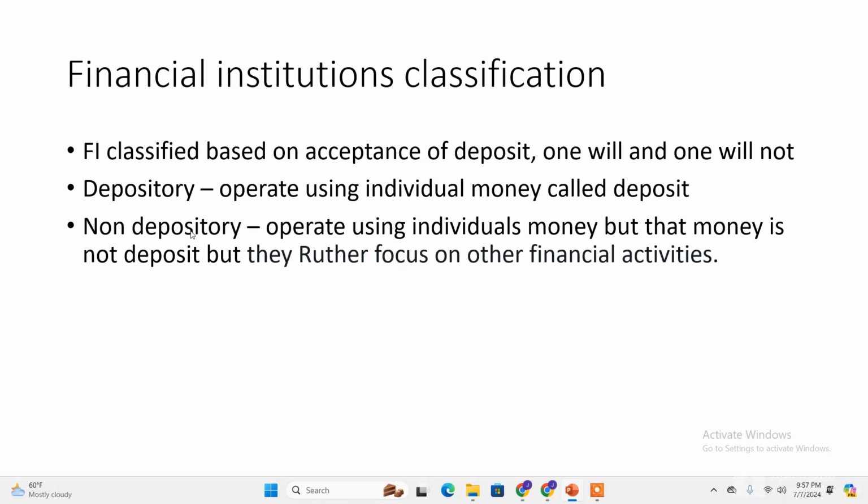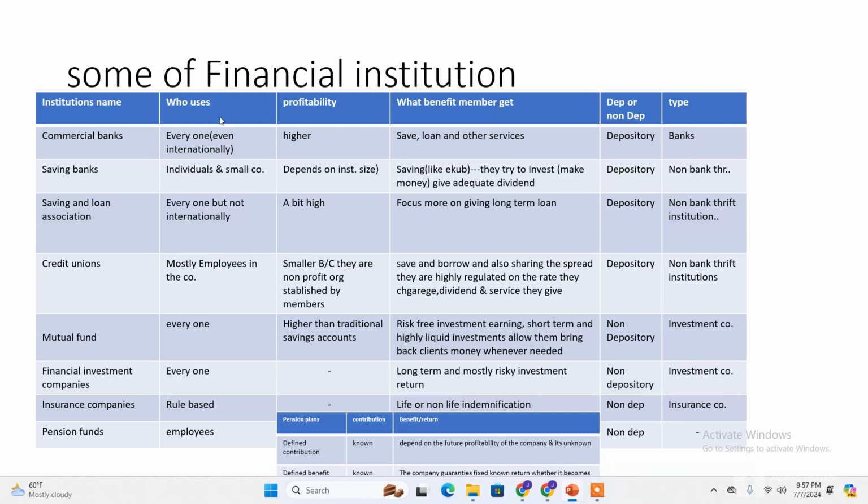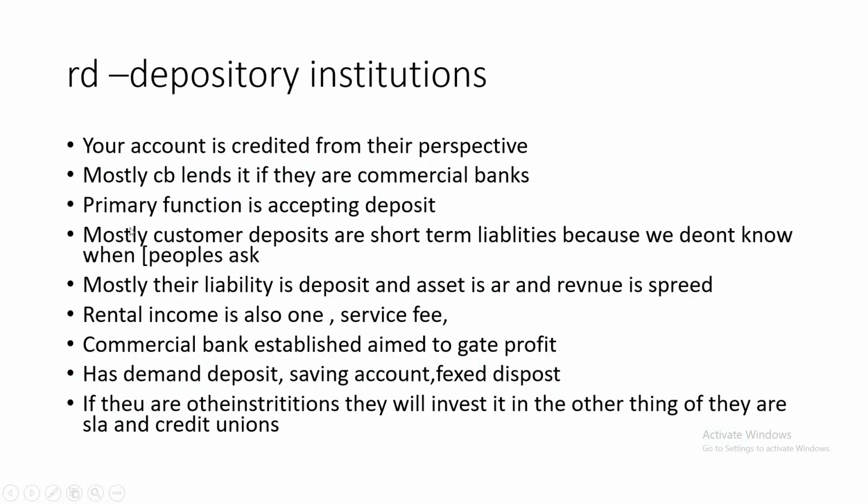They are institutions which provide financial services for customers. We have deeply looked at mutual funds, investment companies, insurance, and pension funds in our previous chapter. These are non-depository financial institutions. So in this chapter, let's look at commercial banks, savings and loan associations, and credit unions, which are depository financial institutions. The primary function of commercial banks is accepting deposits.